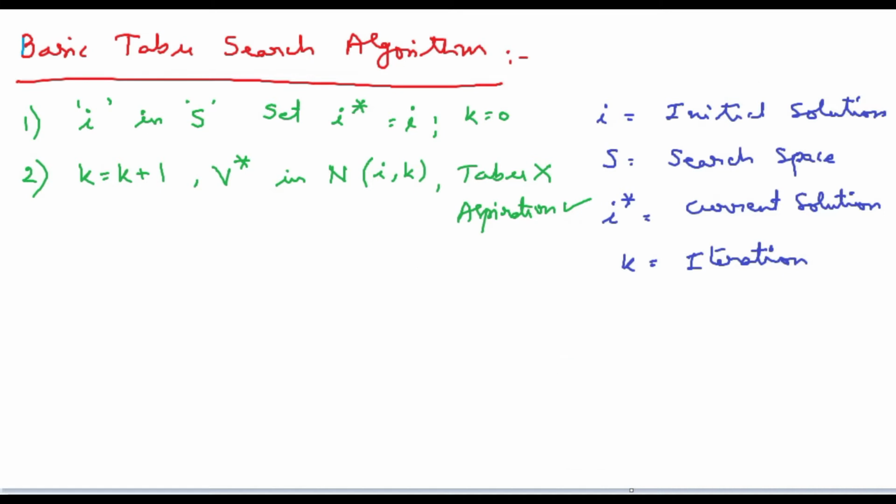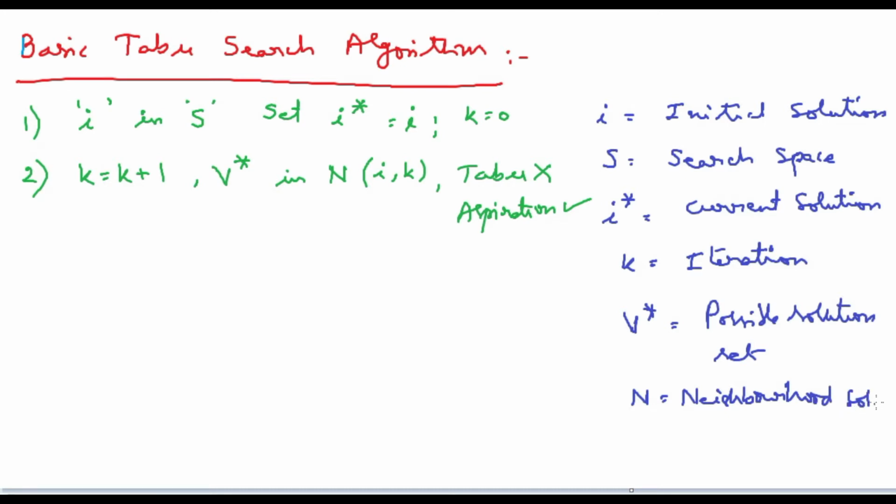Okay, let me write the same thing here. V star is the possible solution set, and those moves are not within the taboo list. Okay, they are not in the taboo list, so we can happily move them in that movement in the neighborhood. N is the neighborhood, so I can write here N is the neighborhood solution. Of course, I is the iteration and k is the 0th iteration, so the previous iteration.